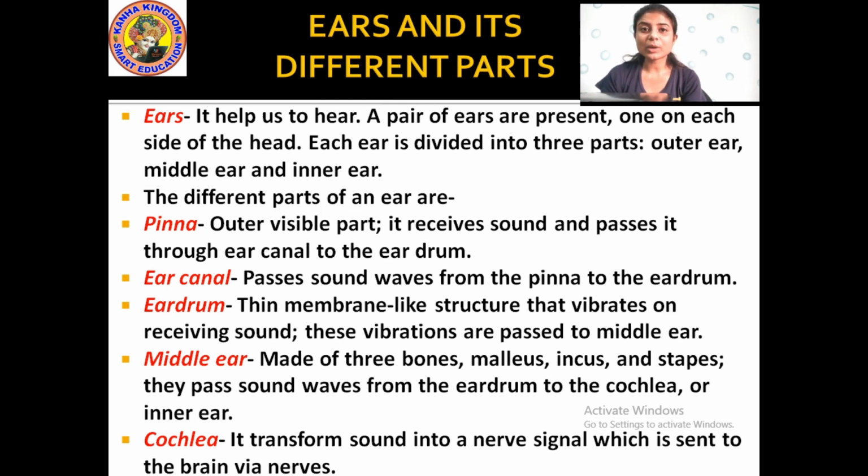So students, sometimes when you hear a loud noise, you feel like closing your ears, yes or no? Because your ears cannot take that loud noise, and your brain gives you the response that you need to close your ears so that the eardrums do not get affected by that loud noise. So this is the function of the cochlea. It transforms sound into nerve signals which are sent to the brain via nerves, that means through nerves.